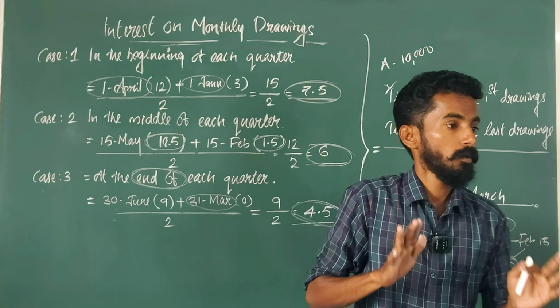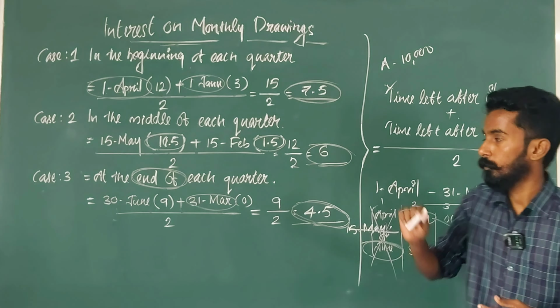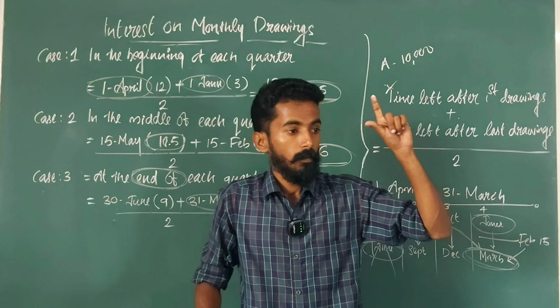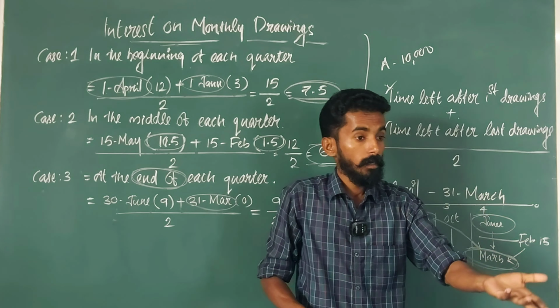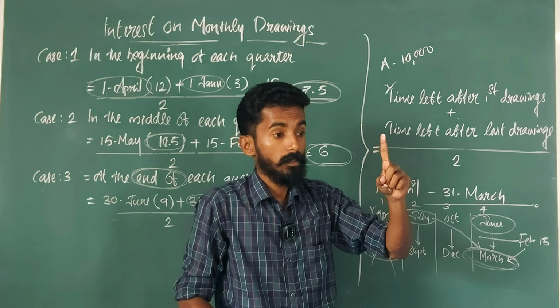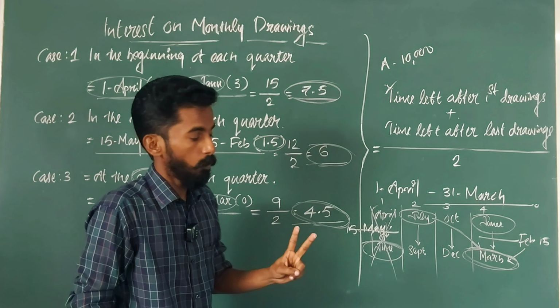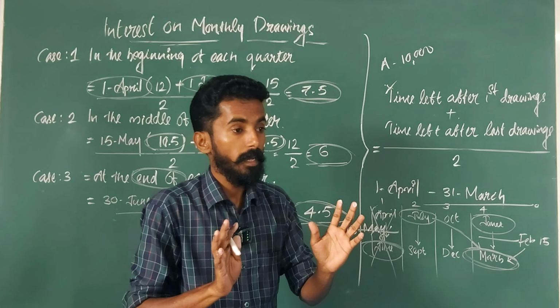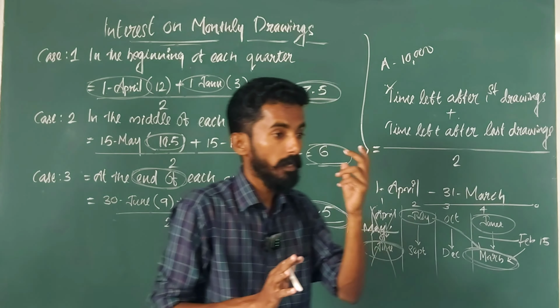Whenever you calculate interest on drawings, you have to keep this formula: time left after first withdrawal plus time left after last withdrawal, divided by 2. Fix the quarter also. There is no need to memorize any average period by heart.